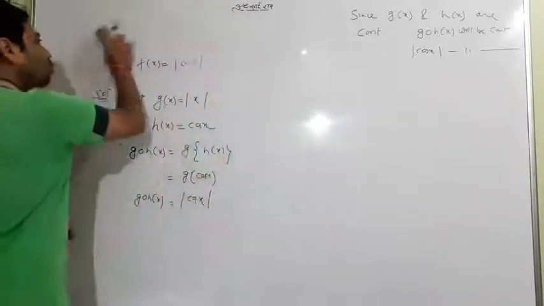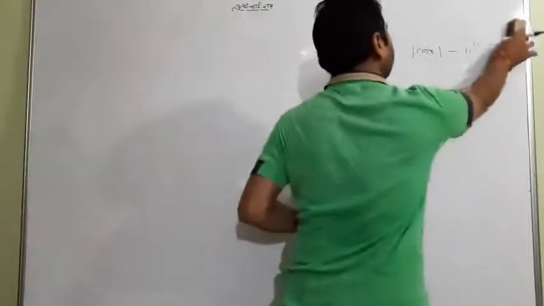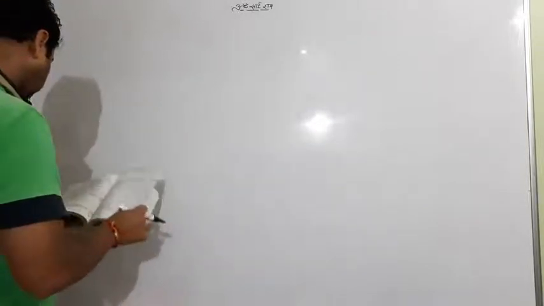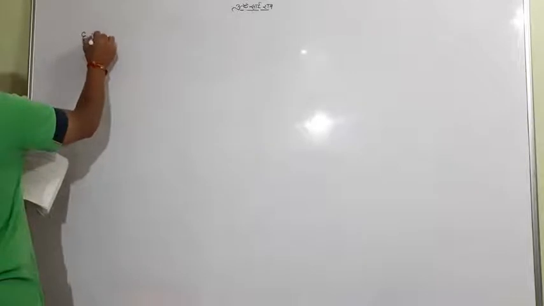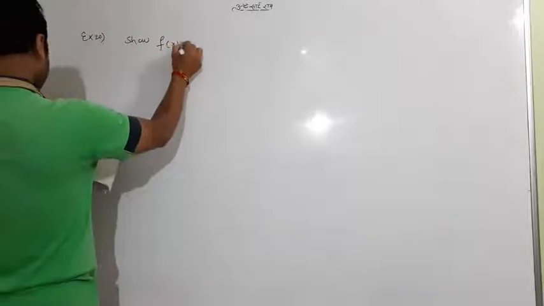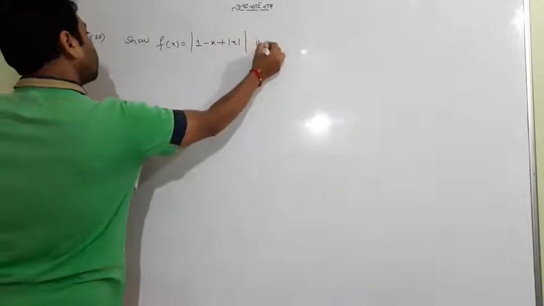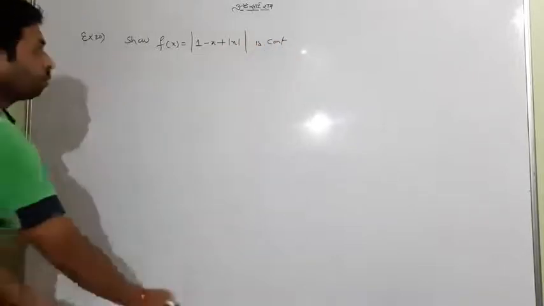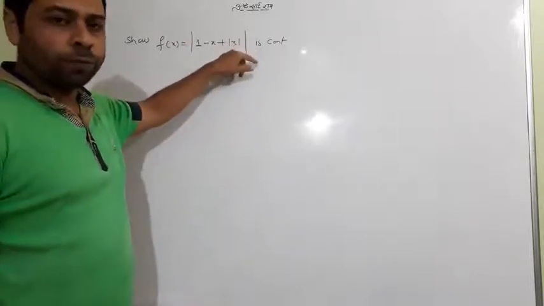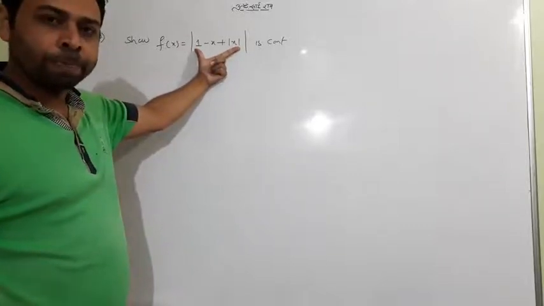I want to show one more similar example from the book: example number 20. The question is, show that f of x equal to mod of 1 minus x plus mod x is a continuous function. This is again a mod, like before when we had mod cos x. So instead of cos we have a longer expression, but don't worry about that.